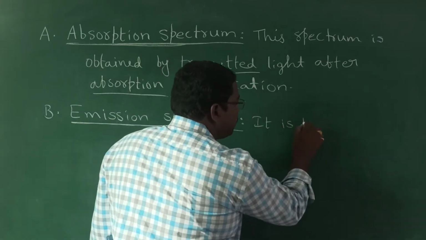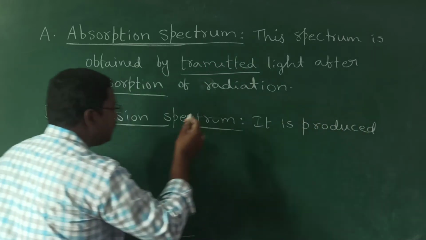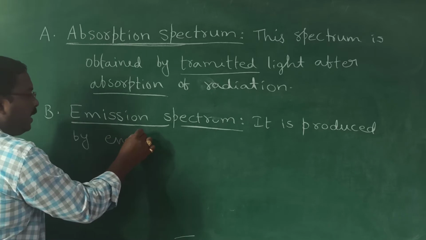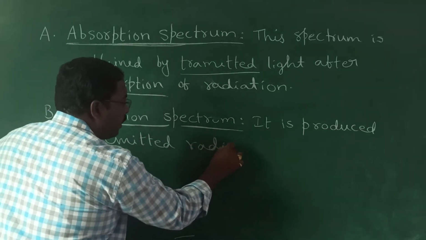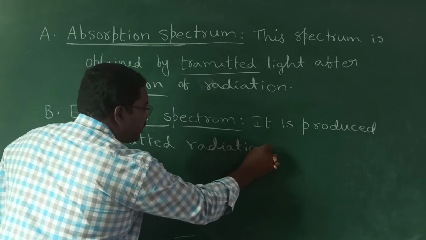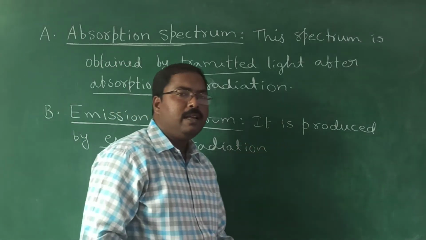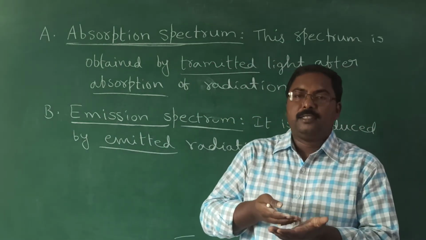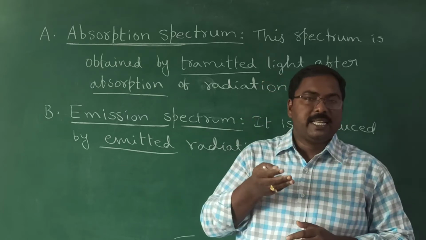the emission spectrum is produced by emitted radiation. I think all of you understood what is meant by emitted radiation. When any sample absorbs the radiation, the electrons go to a higher level. But this higher level is not stable.